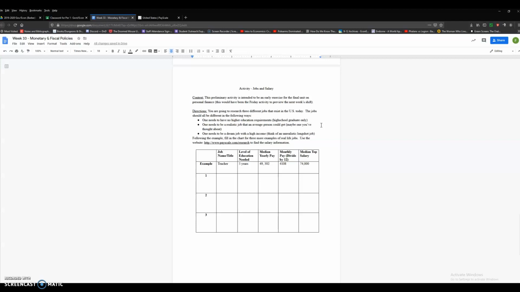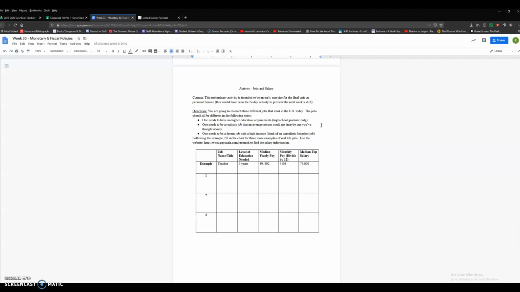You need to find 3 different jobs that exist in the United States today. The jobs should all be different in the following ways. One needs to have no higher education requirements, meaning one of these jobs is a low-paying high school graduate-only job. One of these needs to be a realistic job an average person could get, meaning one that you have probably thought about as a viable option.